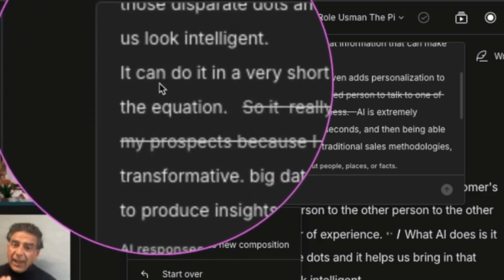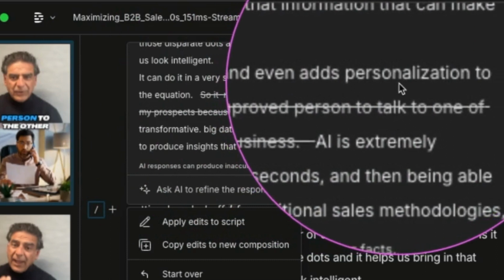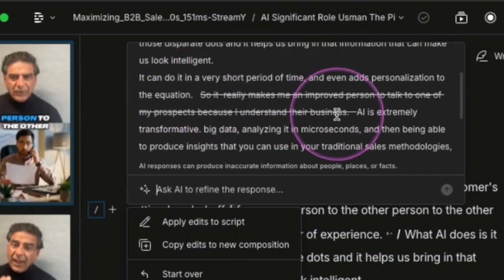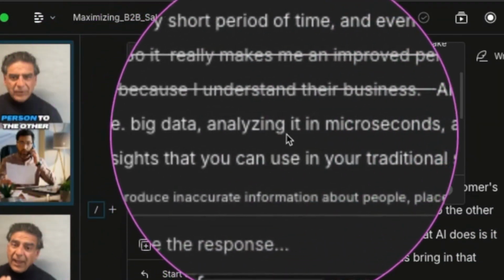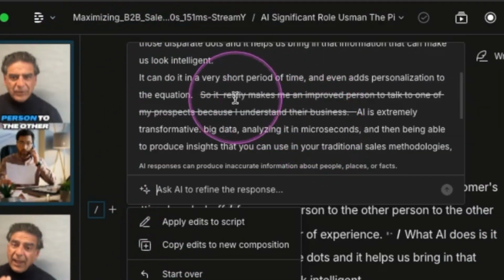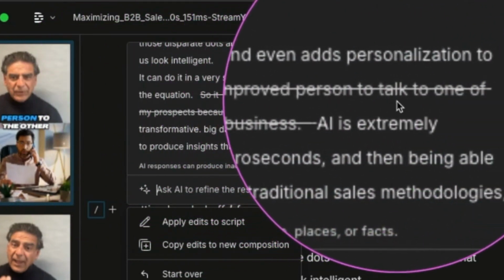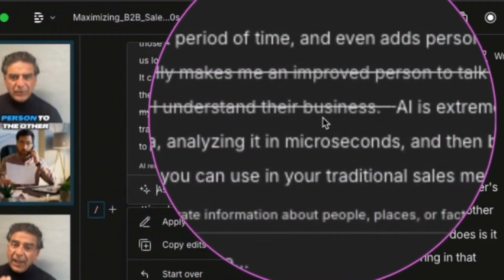It says, in the transcript, it can do it in a very short period of time and even adds personalization to the equation. And then goes right to AI is extremely transformative, big data, analyzing it in microseconds, but took out the sentence, so it really makes me an improved person to talk to one of my prospects because I understand their business.